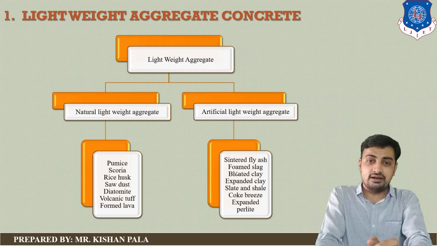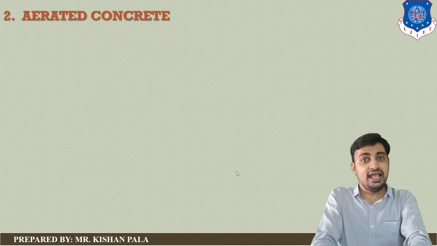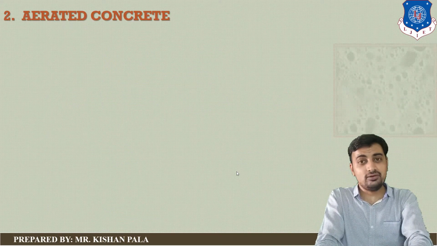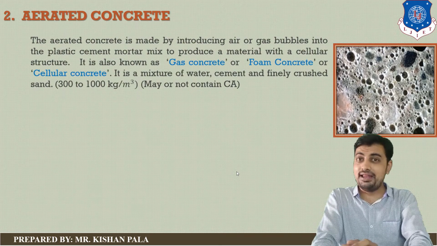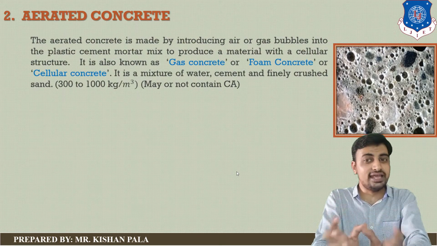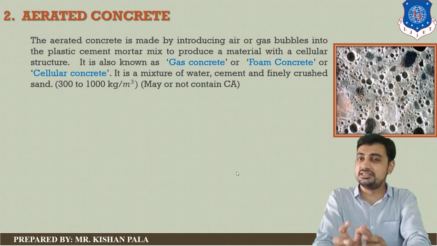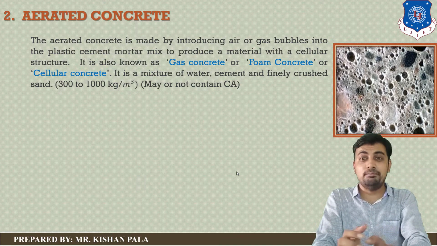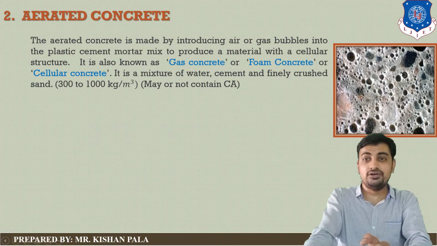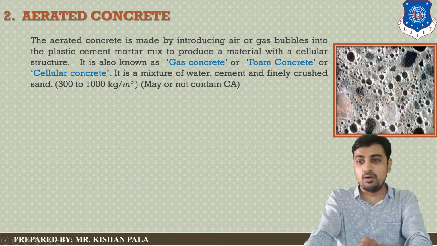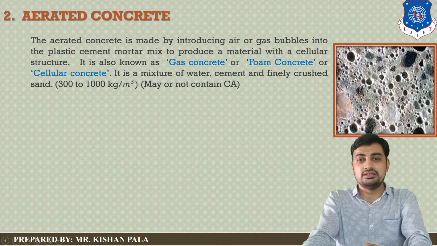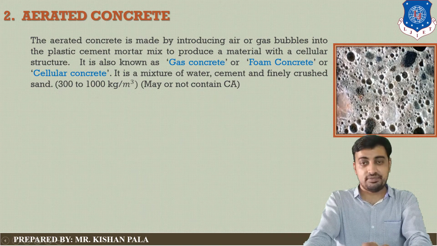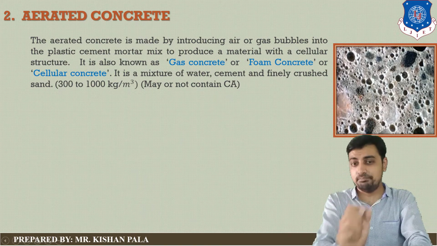And the second one is aerated concrete. Aerated concrete is made by introducing air or gas bubbles into the plastic cement mortar mix to produce a material with cellular structure. You can see on your screen, this is the aerated concrete, and you can see the cellular structure formed in this type of concrete, as we are introducing the air into the mass.